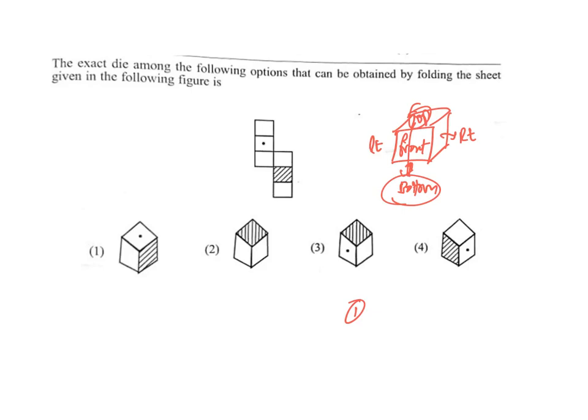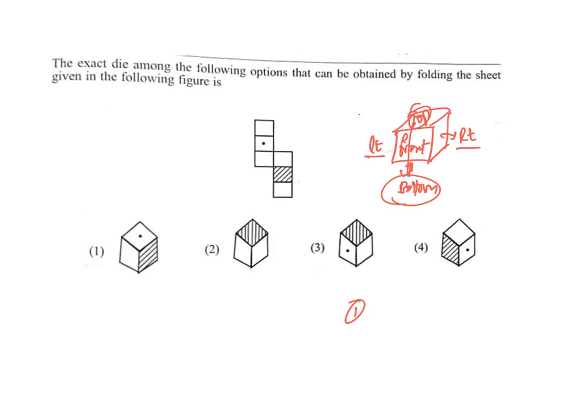Between right and left, you can move from front or top or bottom or back. Means you have to cross only one face at a time in one direction.